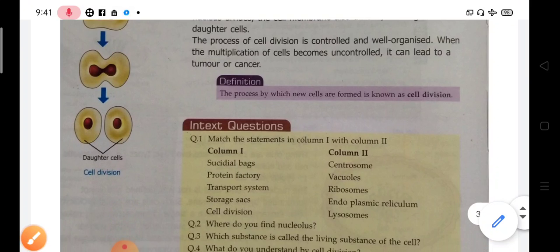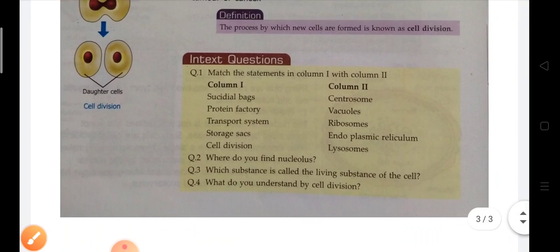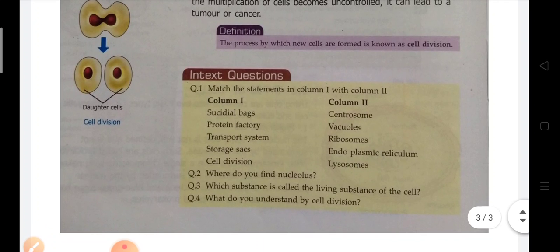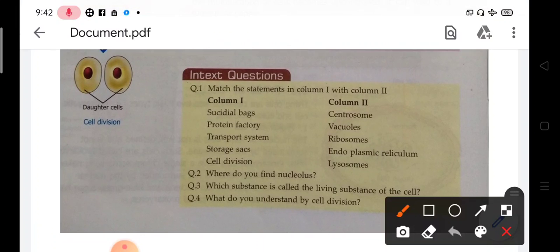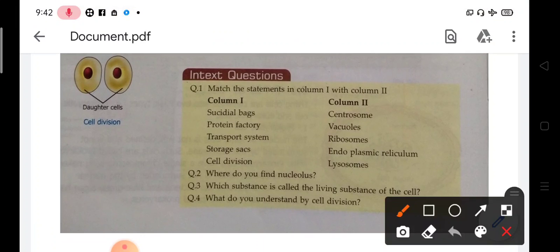Now we look over here at the in-text questions. Match the statements in column 1 with column 2. Column 1, suicidal bags, are called lysosomes. The lysosome is commonly called the suicidal bag. Then the protein factory is ribosomes.